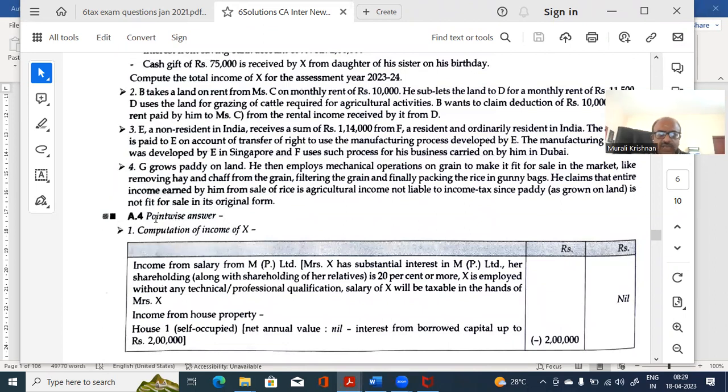So salary from M Limited, Mrs. X has substantial interest and her shareholding along with shareholders. So here, that salary that is getting, M Limited is having a problem, but the issue is that Mrs. X is having substantial interest in M Limited, more than 20%. Therefore, the income will get clubbed in the hands of Mrs. X and not in his hands. It will not be taxed in his hands. It will be taxed in the hands of Mrs. X because Mrs. X is holding substantial